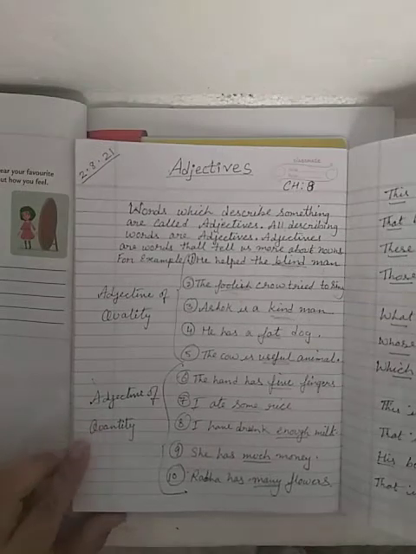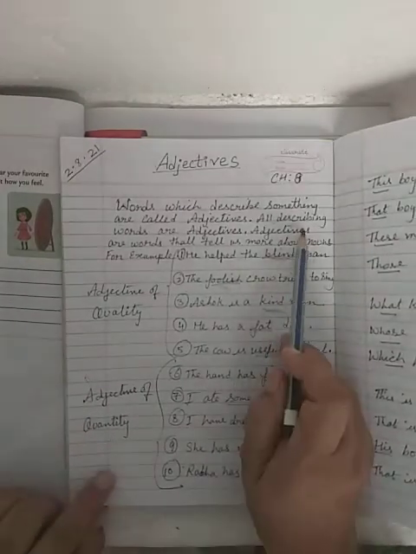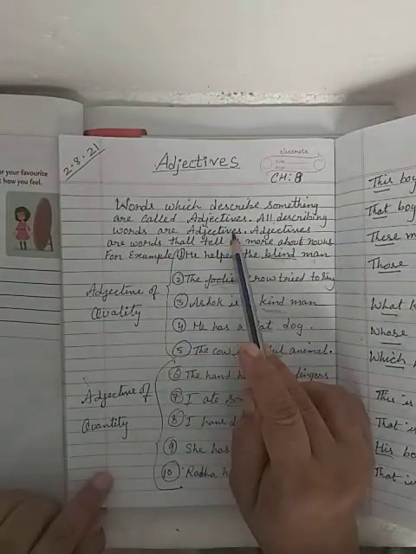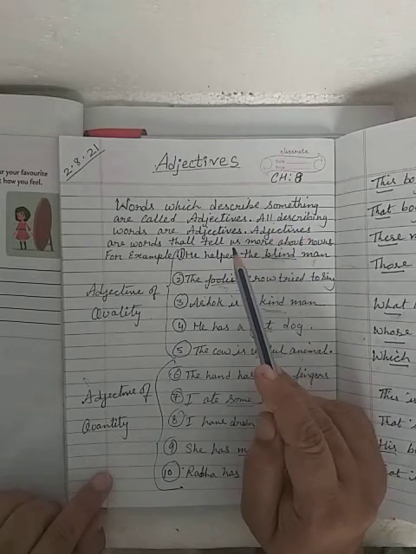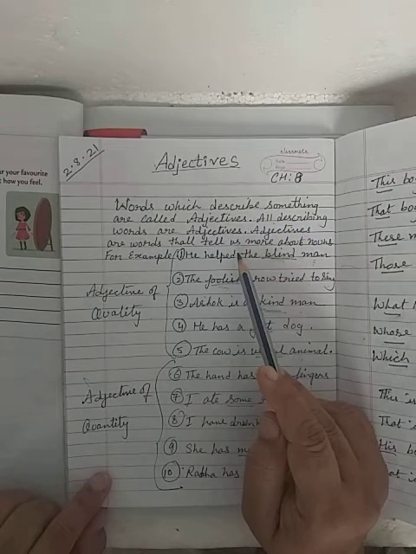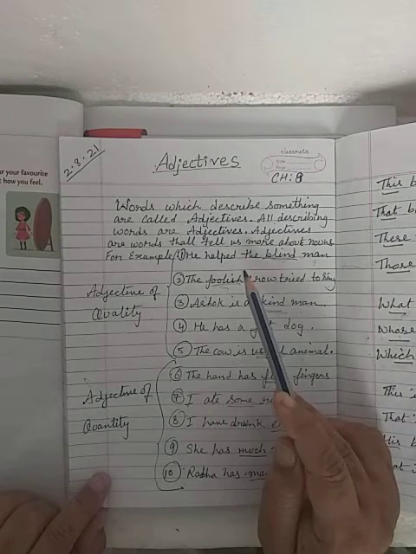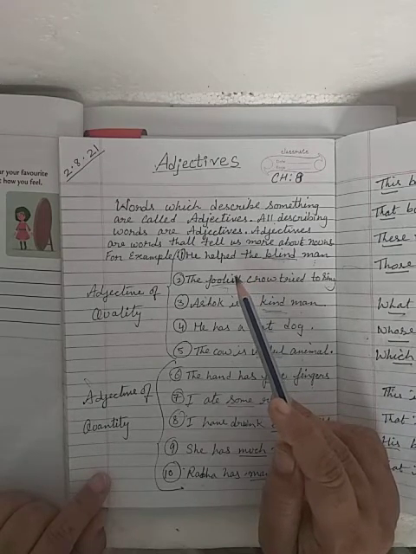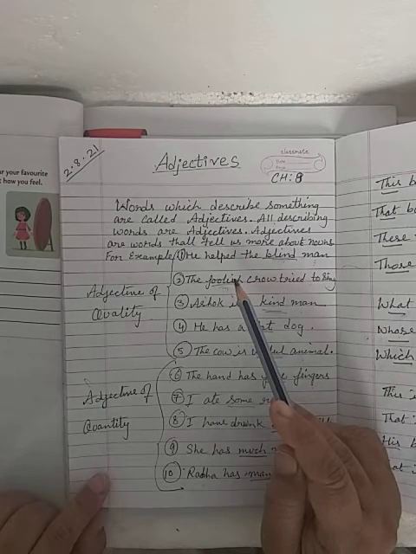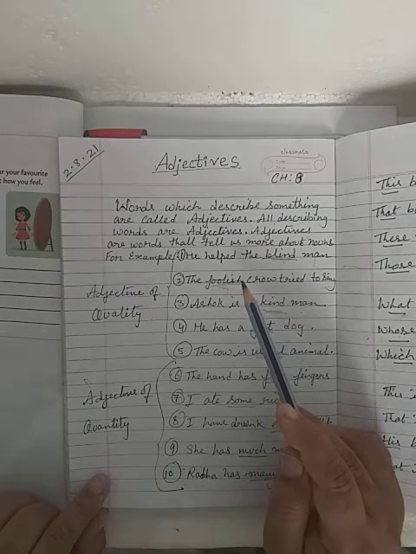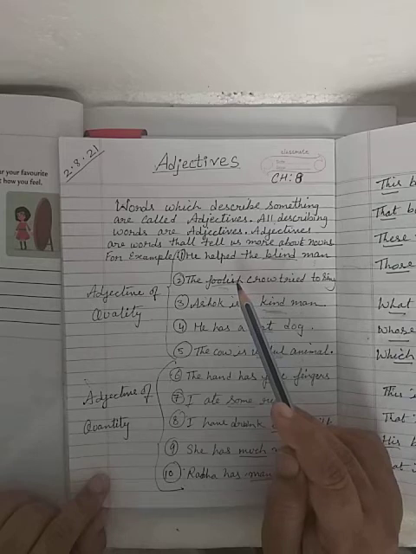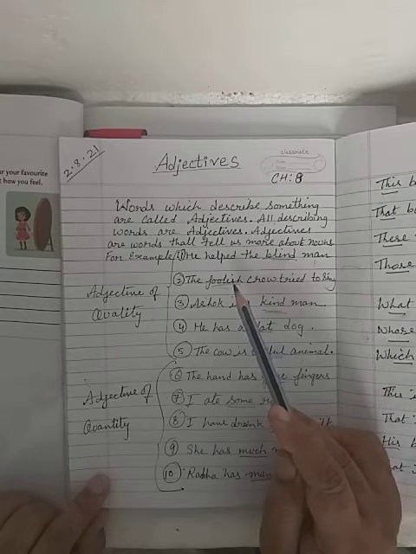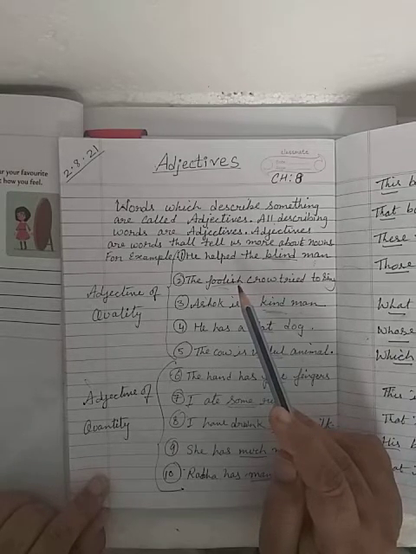Children, words which describe something are called adjectives. So all describing words are adjectives. Adjectives are words that tell us more about a noun. An adjective tells us what kind of noun, how many.